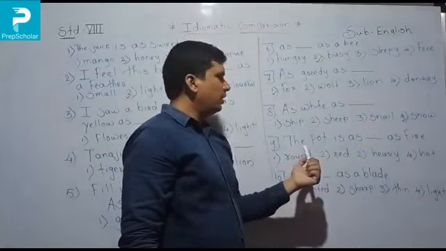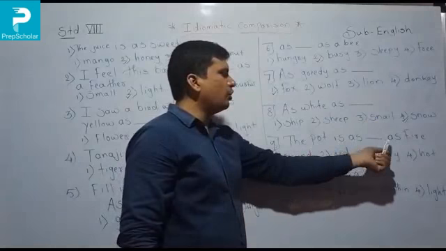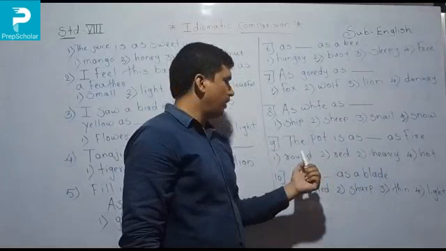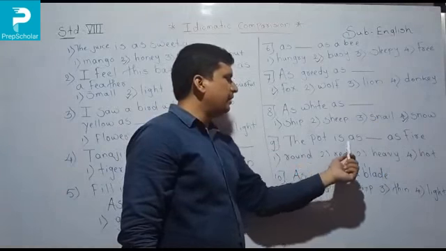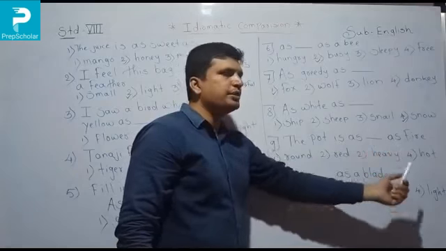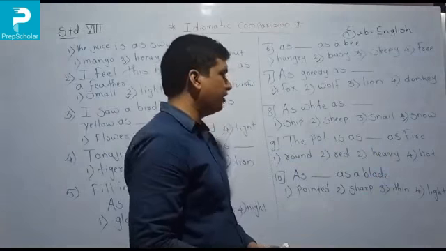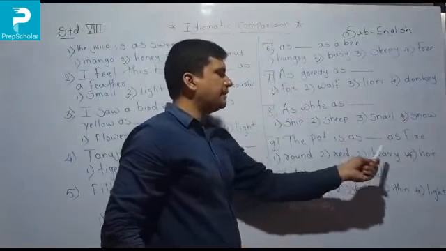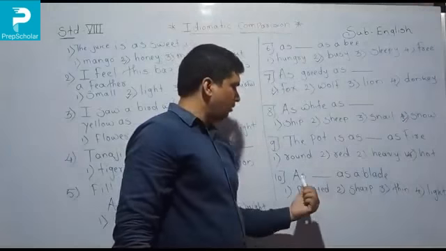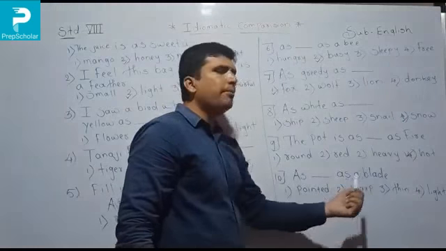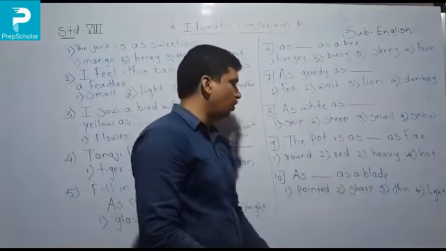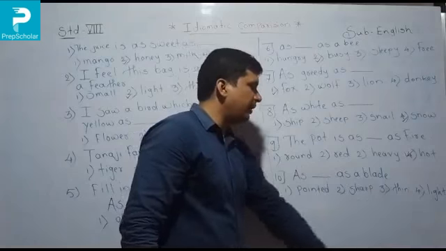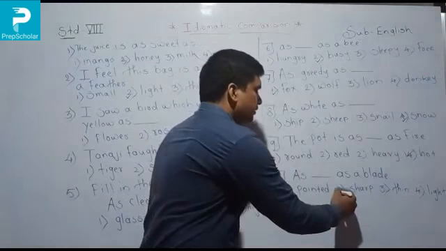Now ninth number, the pot is as dot dot as a fire. Okay. So what is the fire quality here? One round, second red, third heavy, and last one hot. So what is the quality of fire? Fire is very hot. So the pot is as hot as fire. Now last one, as dot dot as a blade. So what is the blade quality? It is pointed, sharp, thin, light. So it is very sharp.